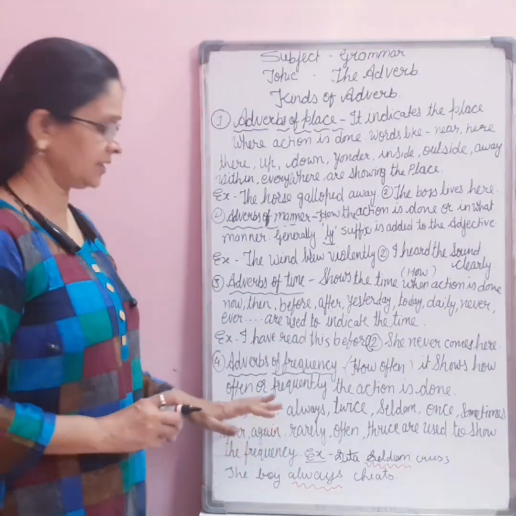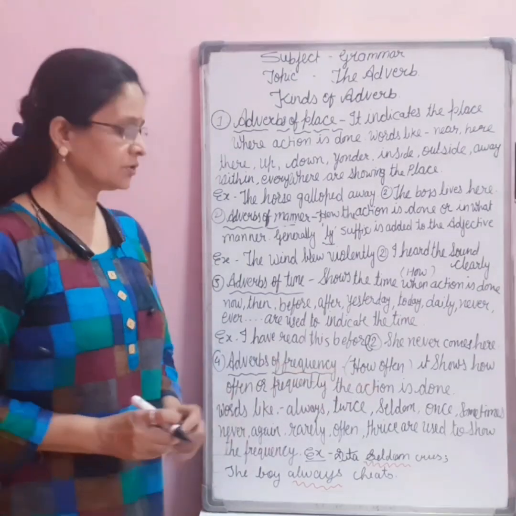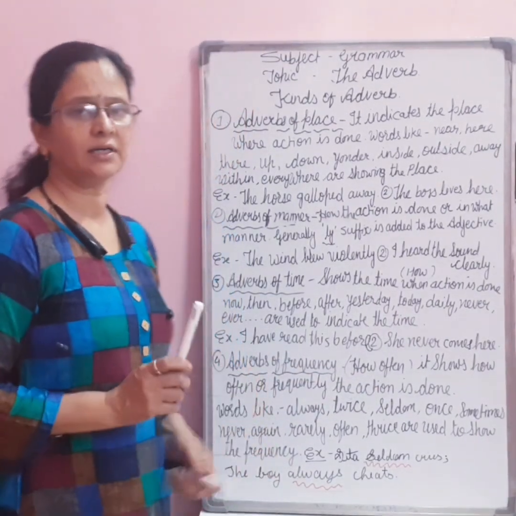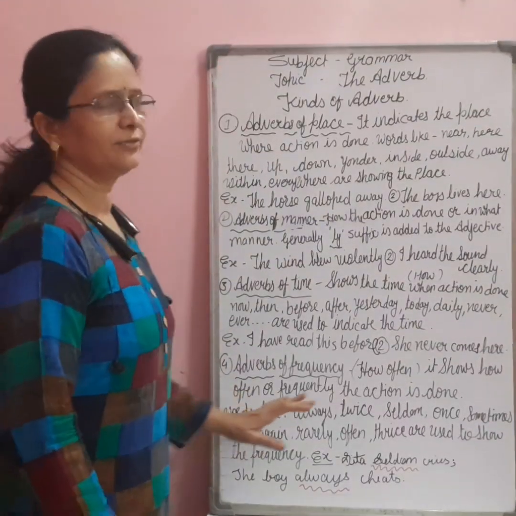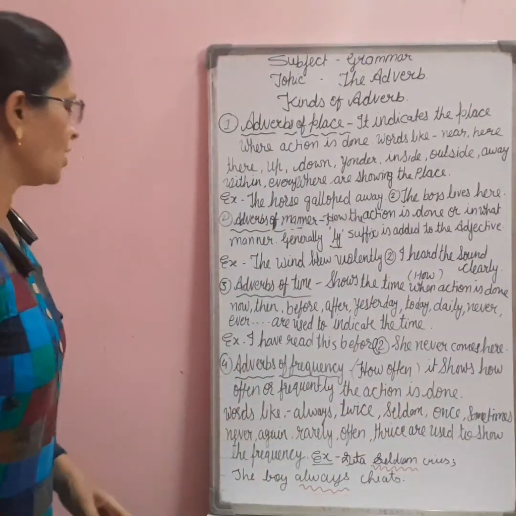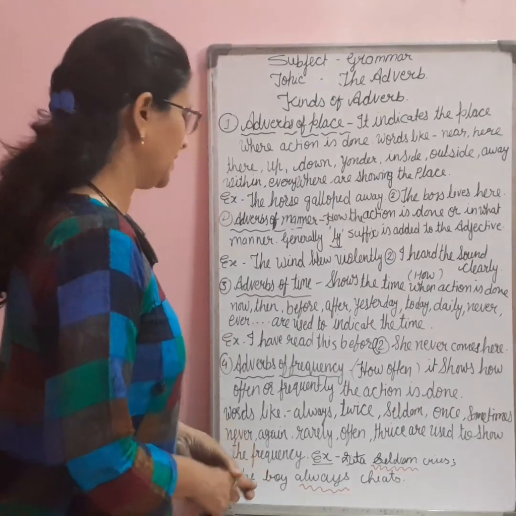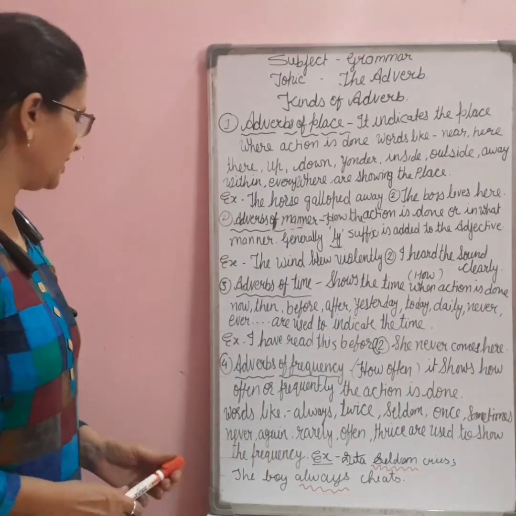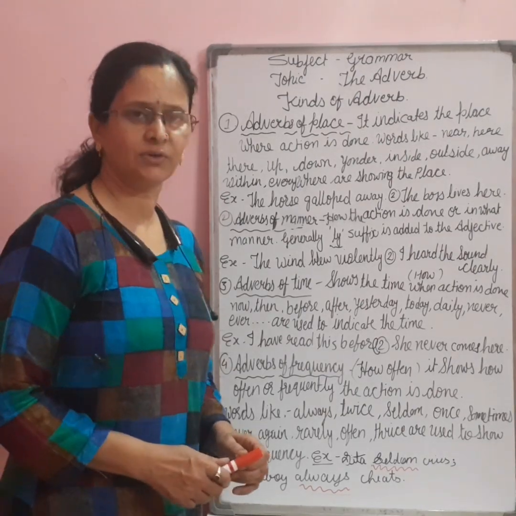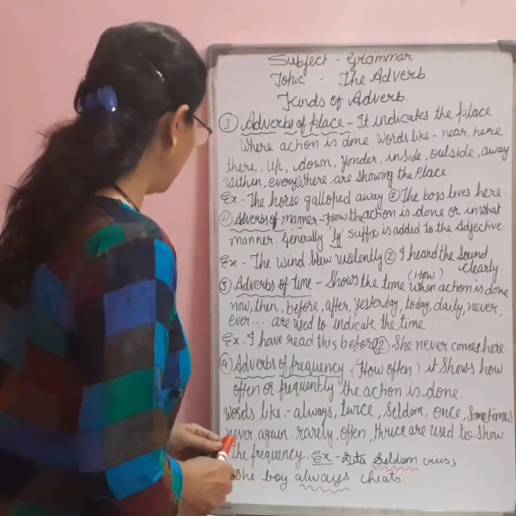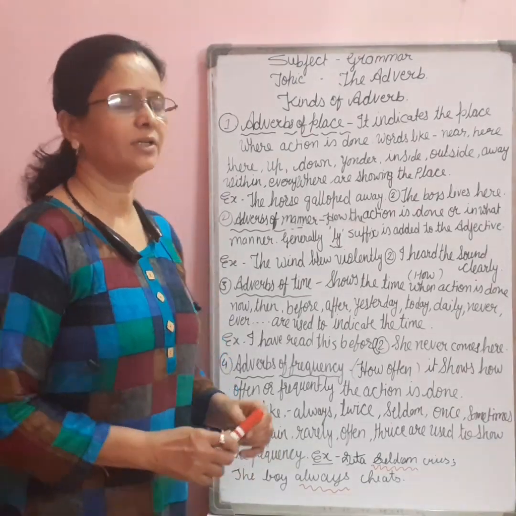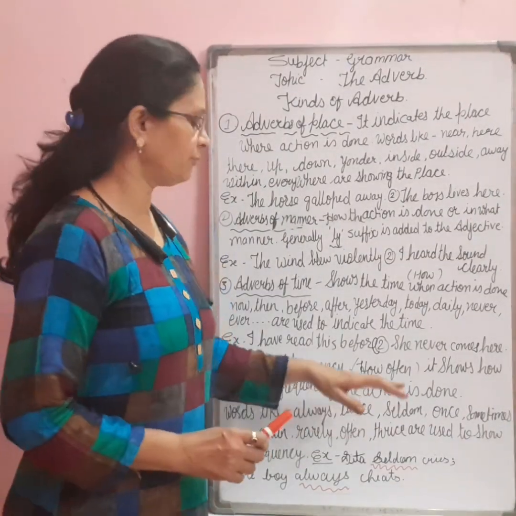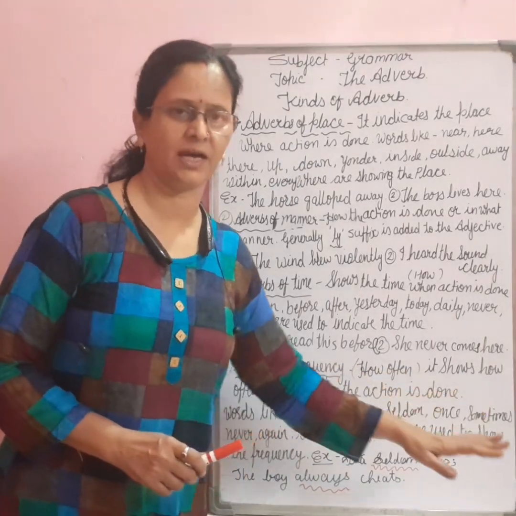Next is adverbs of frequency. Frequency shows how often the action is done. For adverbs of frequency, words like always, twice, seldom, once, sometimes, never, again, rarely, often, thrice are used, which indicate adverbs of frequency. For adverbs of frequency we use how often, and by how often we can ask the question.